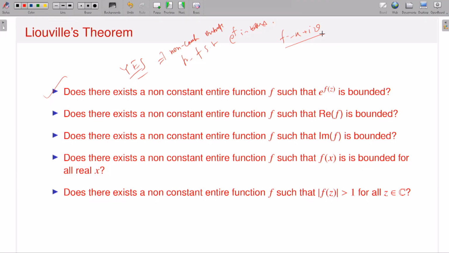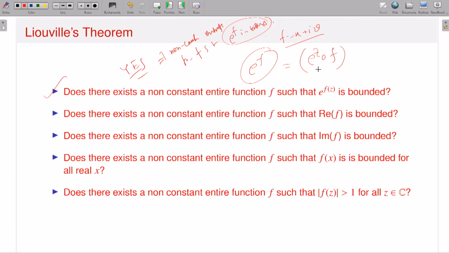Assumption, what is your assumption? There exists a non-constant entire function f such that e to the power f is bounded. But what is e to the power f? It is a composition of two functions: e to the power z composed with f, that is e to the power z of f.